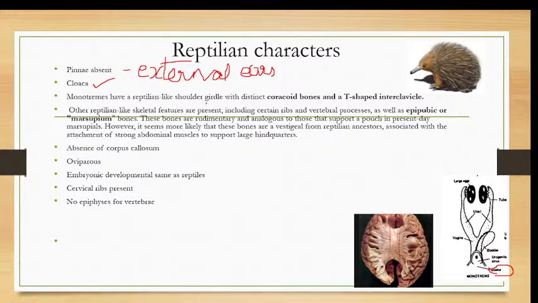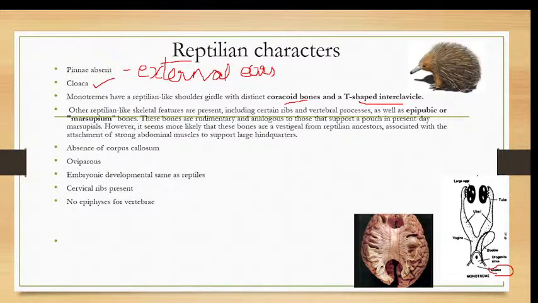Then monotremes have a reptile-like shoulder girdle. The pectoral girdle is well developed with coracoids, precoracoids, and the T-shaped interclavicle. Pectoral girdle means the girdle which supports the forelimbs, the hands.